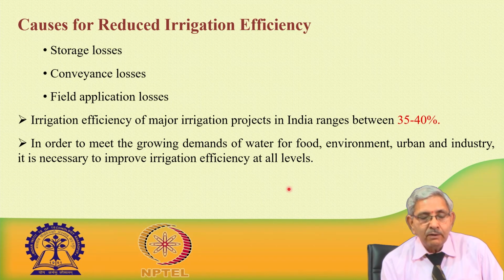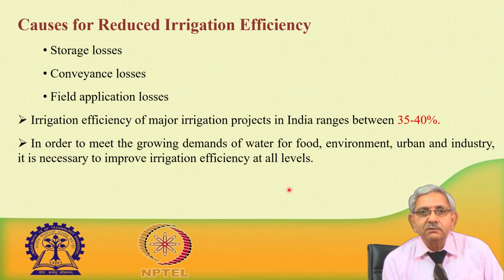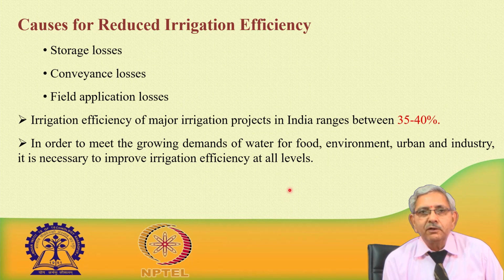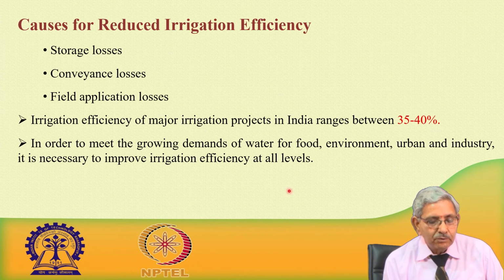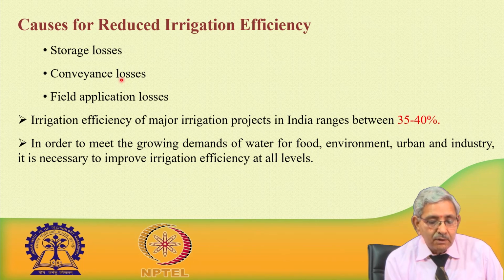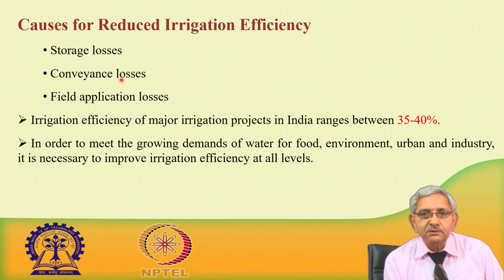What are the different causes which are affecting the irrigation efficiency? Causes for reducing irrigation efficiency could be losses in the storage system, losses while conveying water from the source to the field, that is the conveyance system, and then field application losses.